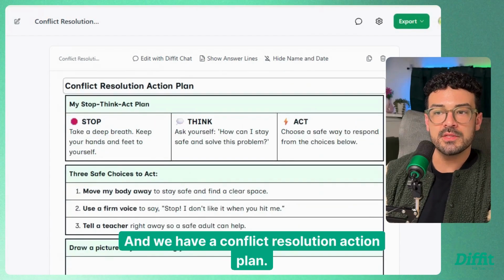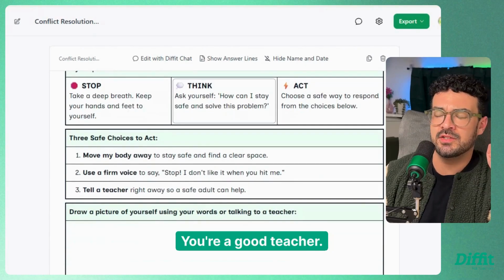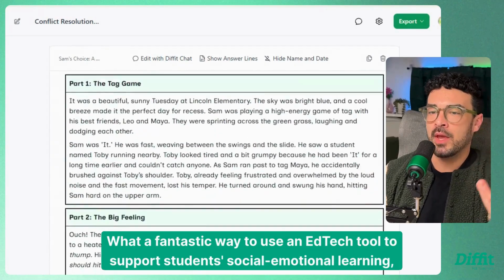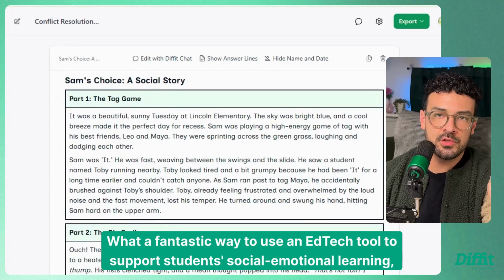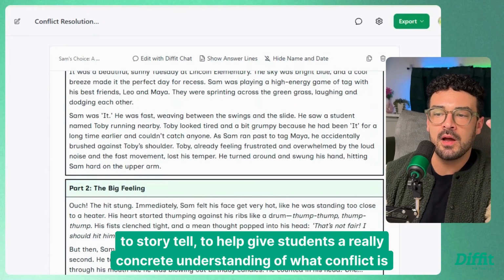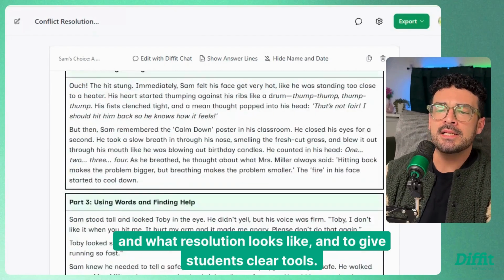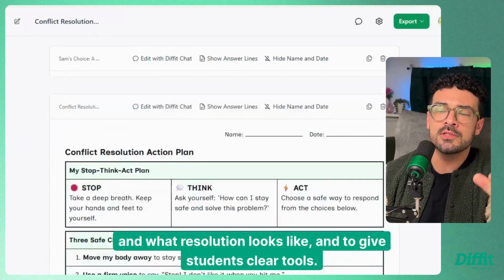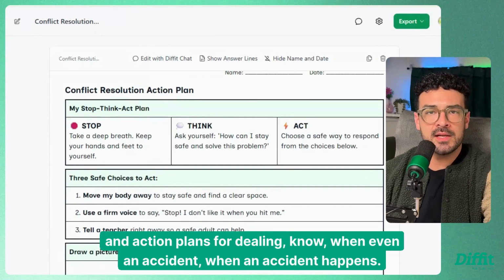And we have a conflict resolution action plan. Whoever created this, you're on it. You're a good teacher. What a fantastic way to use an edtech tool to support students' social emotional learning, to storytell, to give students a really concrete understanding of what conflict is and what resolution looks like, and to give students clear tools and action plans for dealing with it, even when an accident happens.